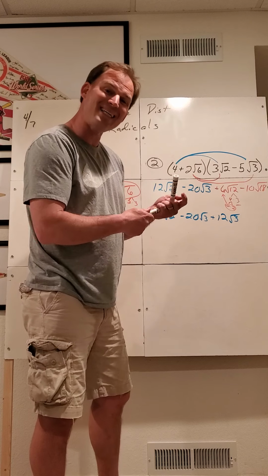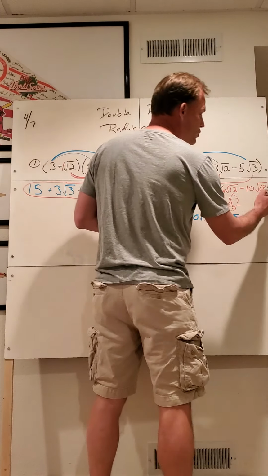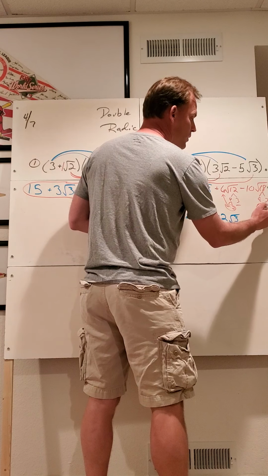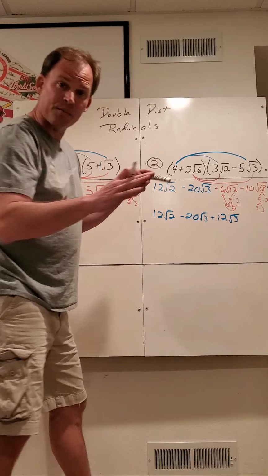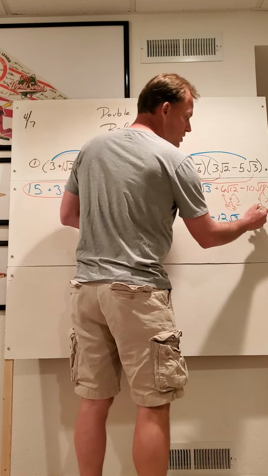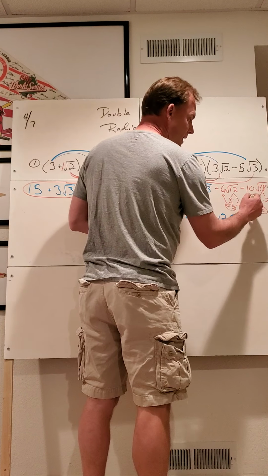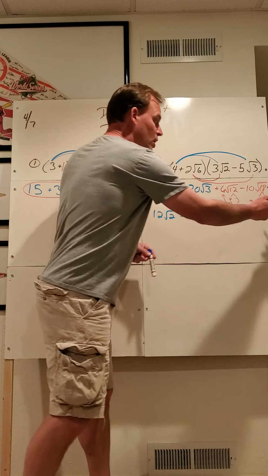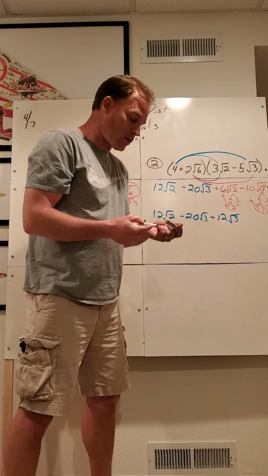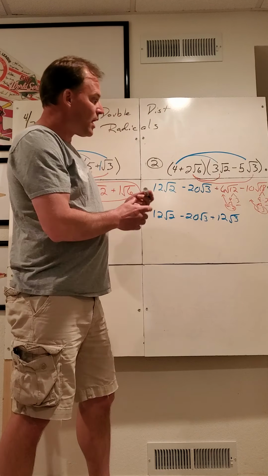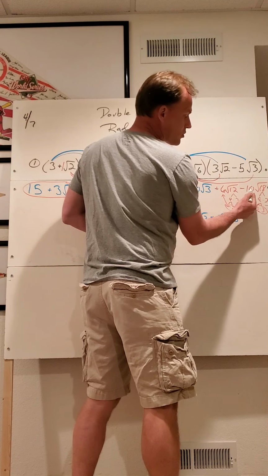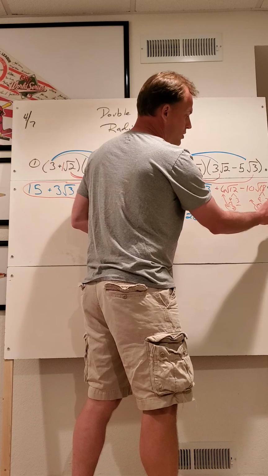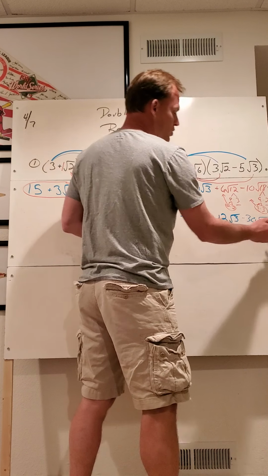Last part. 18, 9 times 2. 9 is 3 times 3. Again, I'm not going to rewrite this. I'm just going to take this pair of 3's and take it out. So the pair of 3's is coming out of the radical. The 2 is left inside the radical. So now, pair of 3's comes out. There's already a 10 out there. 3 times 10, 30. 2 left in, root 2.